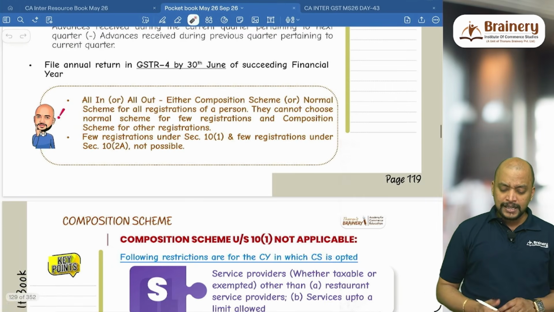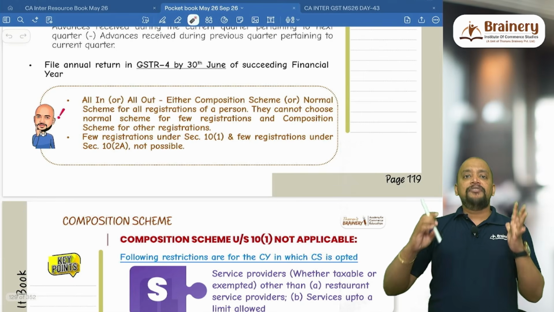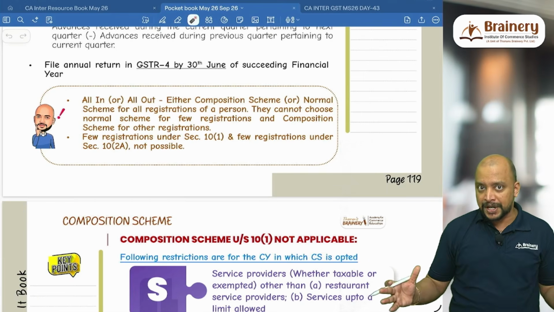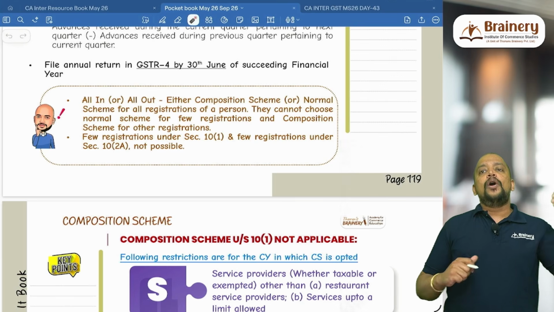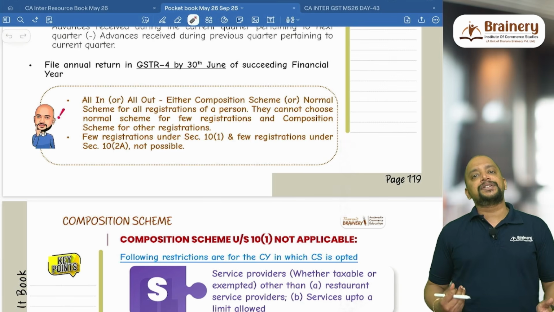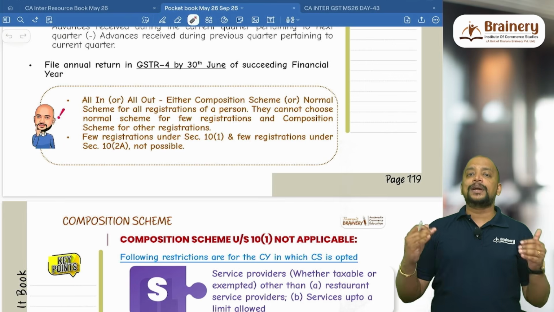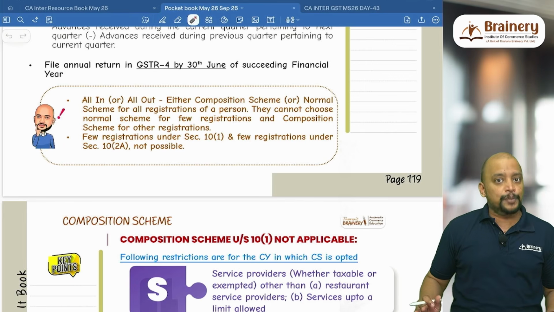Next, all in or all out. That is, if I am having 3 registrations, all the 3 registrations may be within the state or maybe different states, all the 3 registrations will be under composition scheme, or all the 3 registrations will be under normal scheme, but mix and match is not possible.